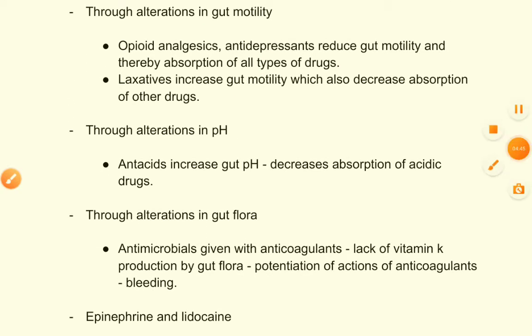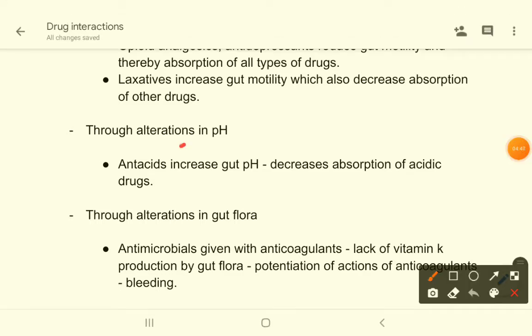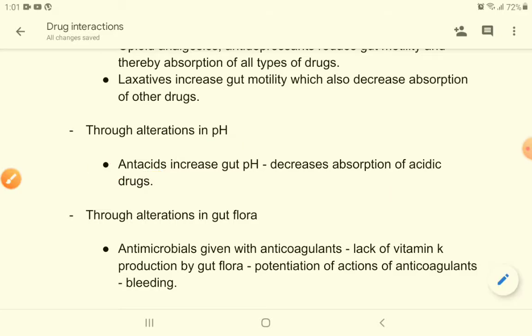Now come to pH. There is a role of pH here. If you increase the gastric pH by giving antacids, then what will happen? There will be decreased absorption of acidic drugs. As we know, acidic drugs are less absorbed in an alkaline medium, so acidic drugs will be less absorbed in the presence of antacids.